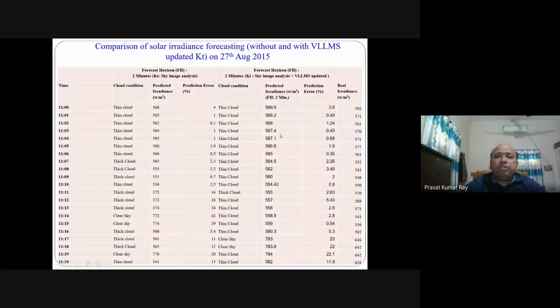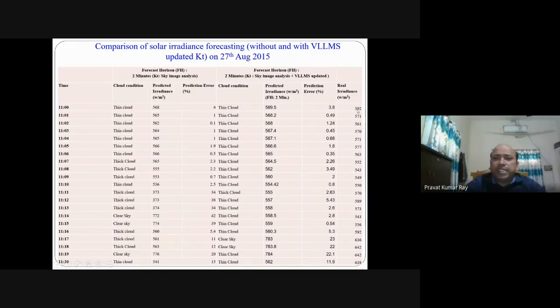And after using this, these are the results shown. These results are for sky image analysis only, without updating the KT value, and on this side these results are for sky image analysis where KT is updated using variable leaky least mean square. And we found that, you may check, this is 568, 569 point something coming, so 3.8 error. So in each case we found the prediction error, because the real irradiance is this one.